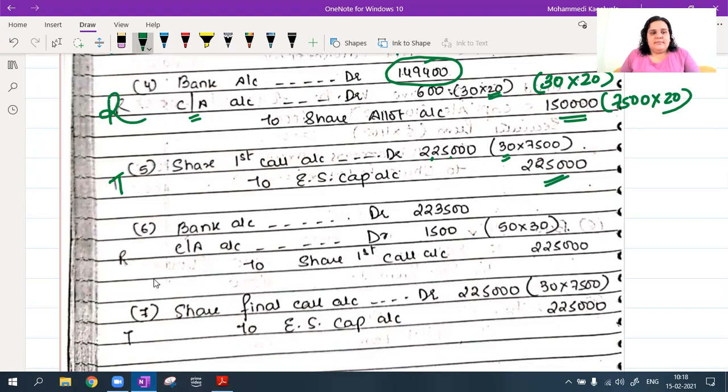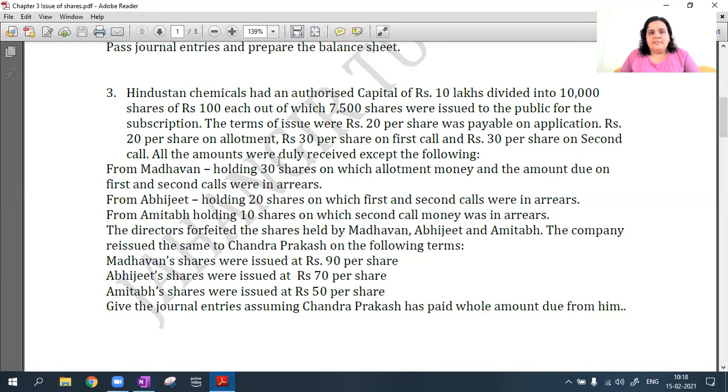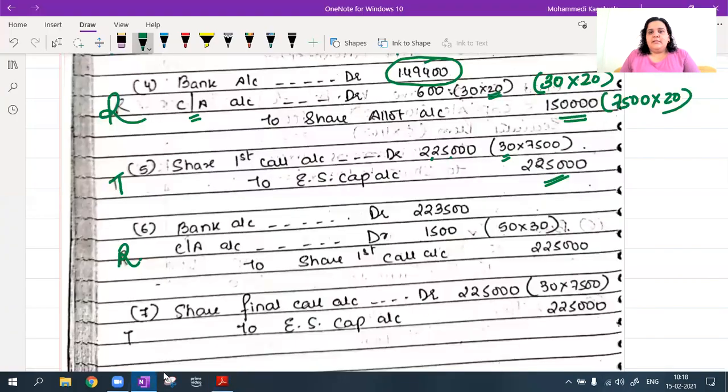So in the receipt now, I will have Mr. Madhavan's 30 shares as well as Abhijit's 20 shares on which the first call is in arrears. So Madhavan's 30 plus 20 of Abhijit, therefore it is 50. On 50 shares, there is calls in arrears of 30 rupees on the first call. 2,23,500 will be the balance I'll receive in my bank account. So we have to be careful with the number of shares.